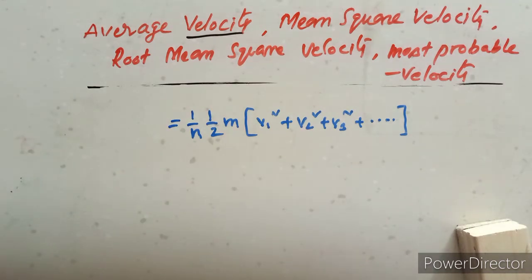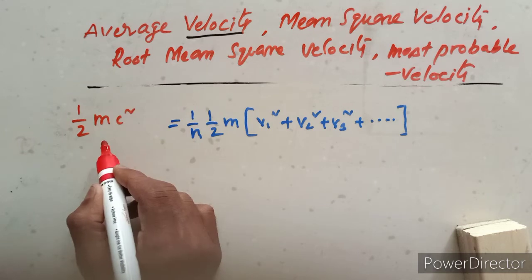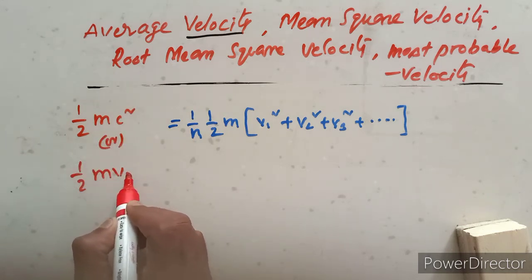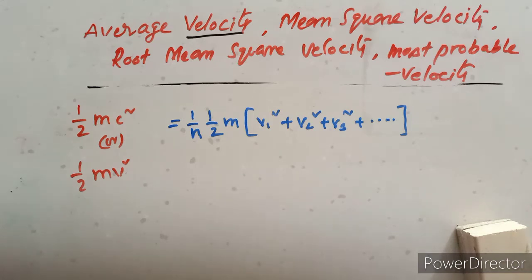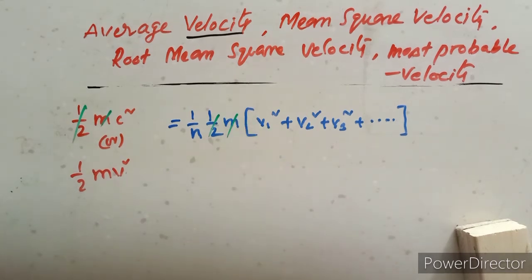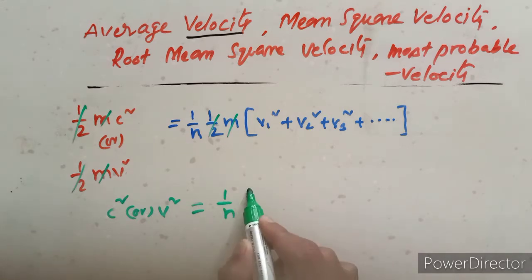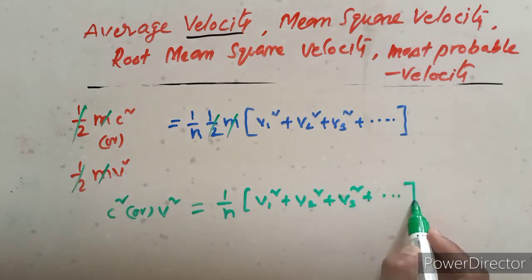This equals the total kinetic energy of gas, half m c square or half m v square. Here half is cancelled, m is cancelled, so that equation can be written as c square or v square equals 1 upon n times v1 square plus v2 square plus v3 square and so on.